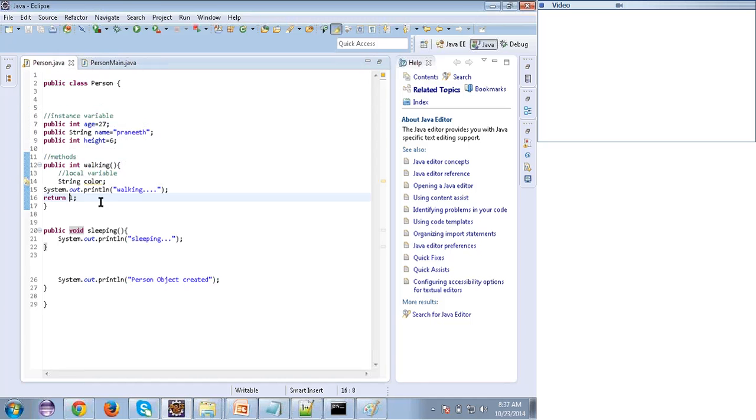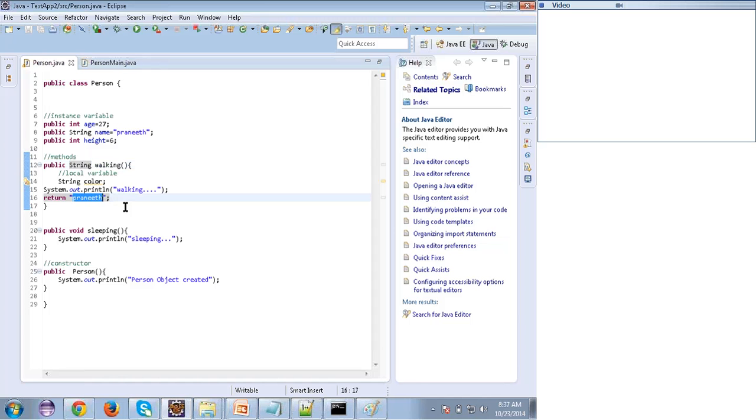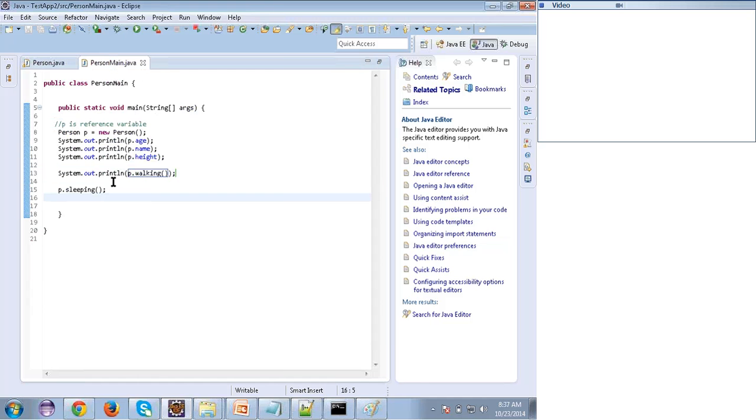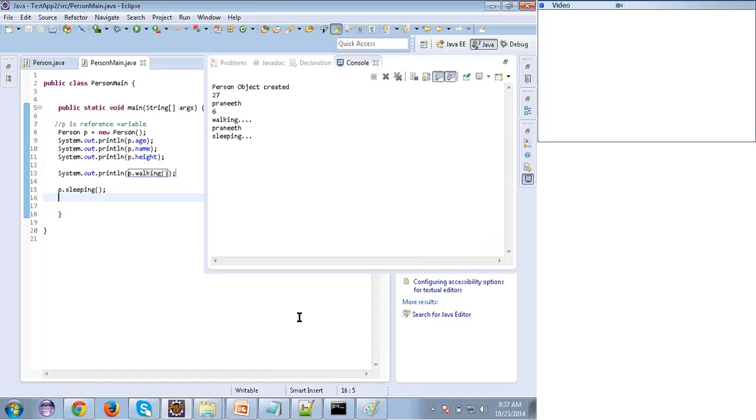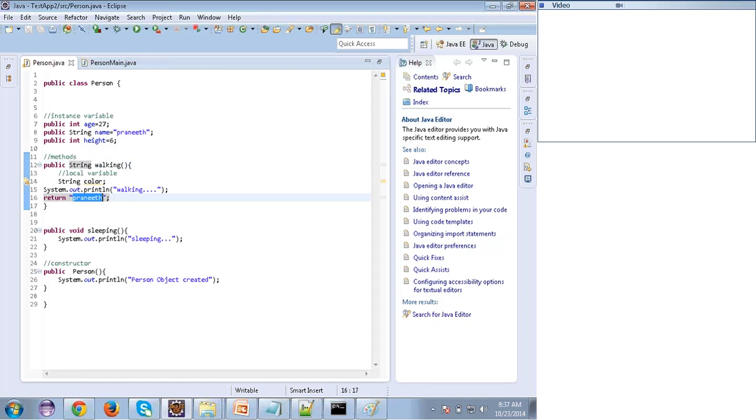If I want to return a string, I should write String, and here I should return some string value. See here, the return type of walking is String, and when I call the walking method, what result will I get? Now what result will I get on the console? Can you say? See here, Pranit I'm getting. You got the return type. What is the return type?